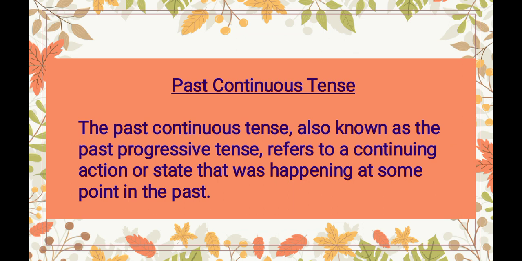Okay, the past continuous tense, also known as the past progressive tense, refers to a continuing action or state that was happening at some point in the past. I hope it is clear to you what I said, that the action, continuing action or continuing state. Okay, that action or that state which refers to a point in the past, that continuing action or that continuing state is past continuous tense.